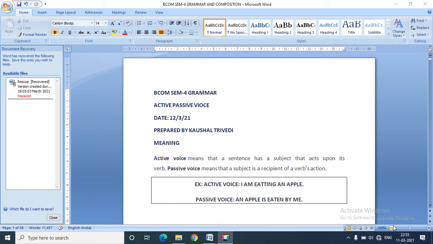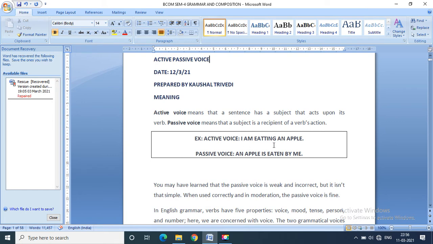We are doing grammar, in which active passive voice is continuing. Under which we have understood the meaning, like what is active voice. It means that a sentence has a subject that acts upon its verb. For example, like I am eating an apple.